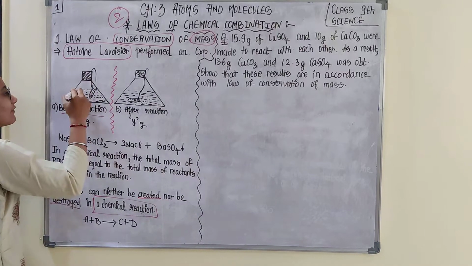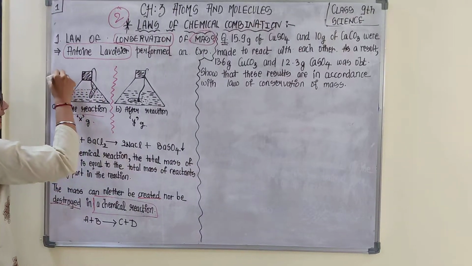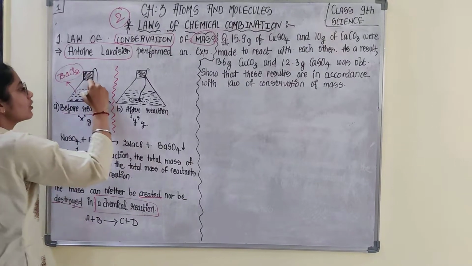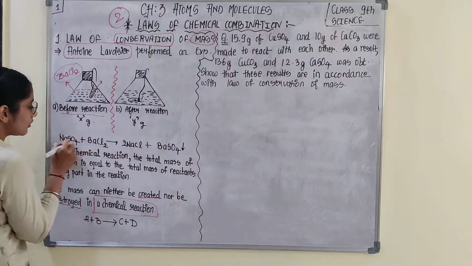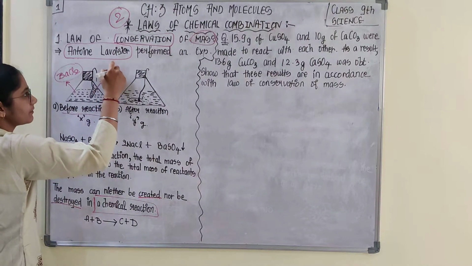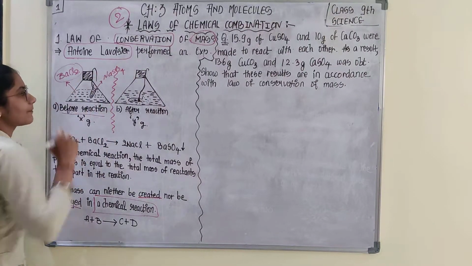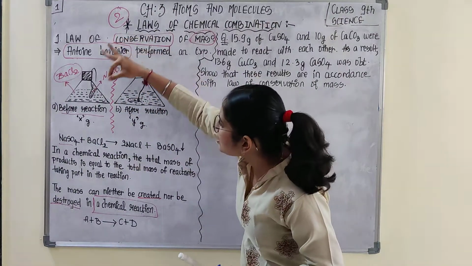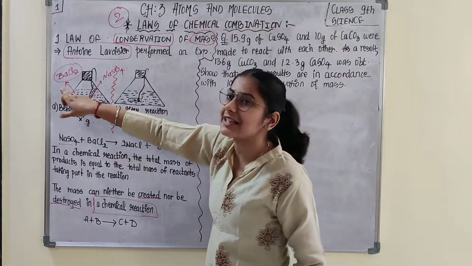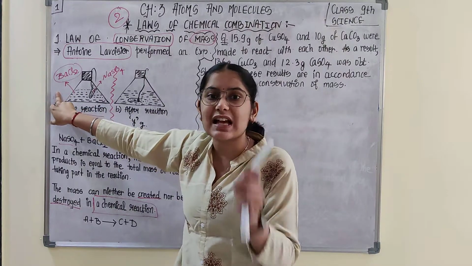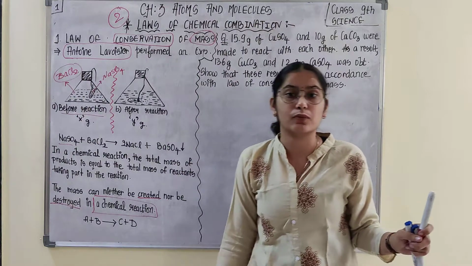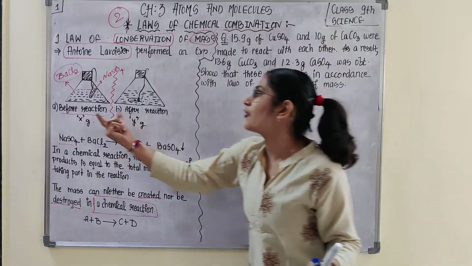So in a conical flask, he took barium chloride, and in a test tube he took sodium sulfate. He inserted the test tube in the conical flask containing barium chloride in such a way that sodium sulfate is not reacting with barium chloride. So this is before reaction.